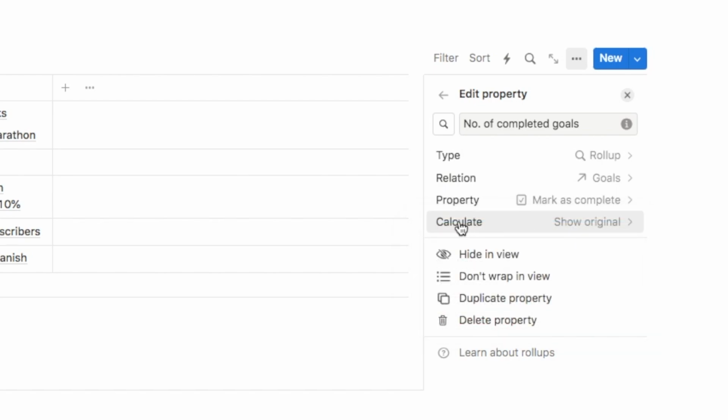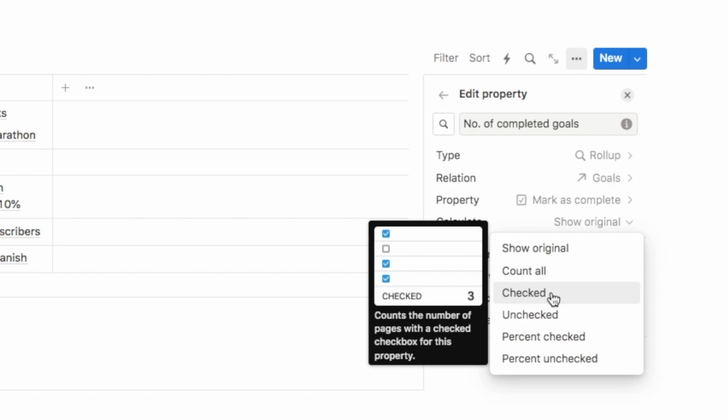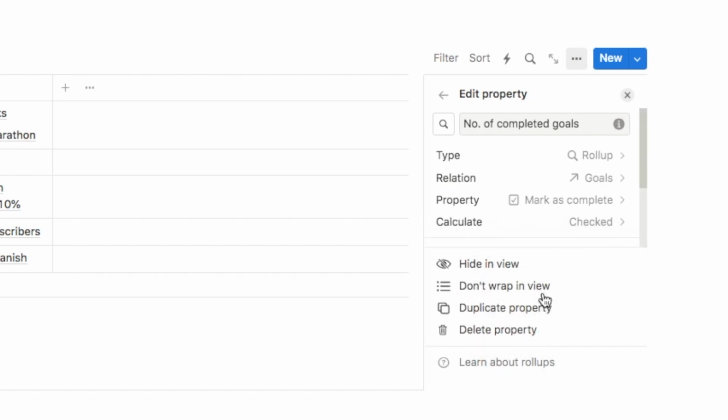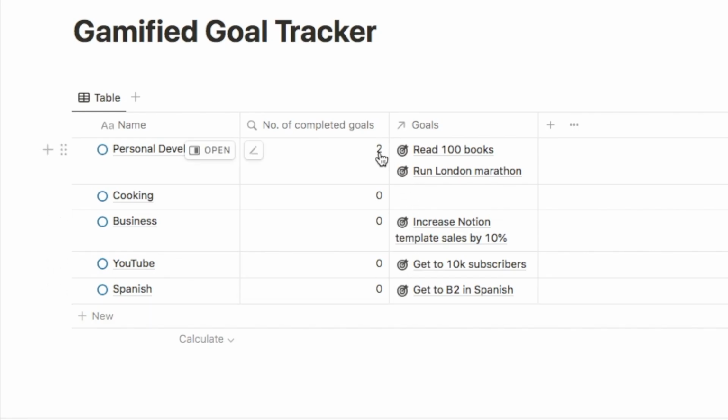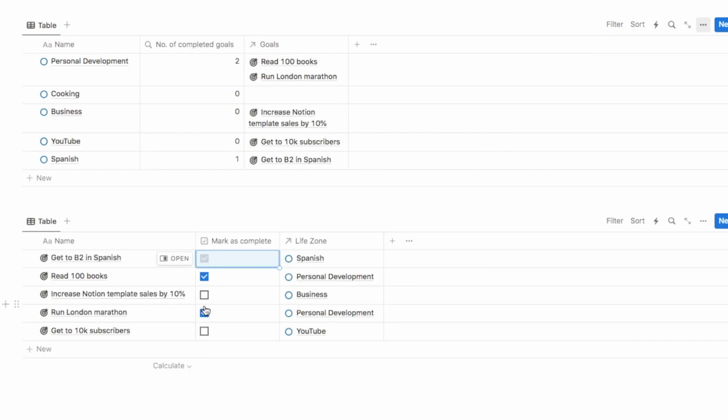And then it's going to ask me what I want to calculate. So we actually want to calculate how many of the checkboxes have been checked. So if you select the checked option, it's going to do that. So as you can see here, it's now counting how many checkboxes are checked. So it's saying 2 for personal development. So the only 2 goals that I've checked off here are the 2 for personal development. If I check off this Spanish one as well, as you can see, it's now increasing to 1. So that is working correctly. It's counting how many goals have been complete for each life zone.